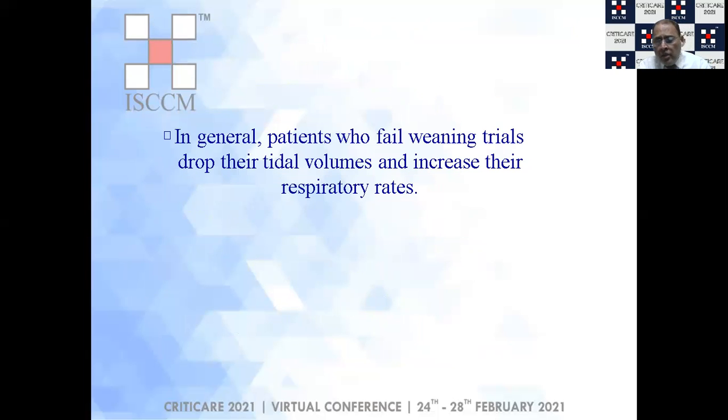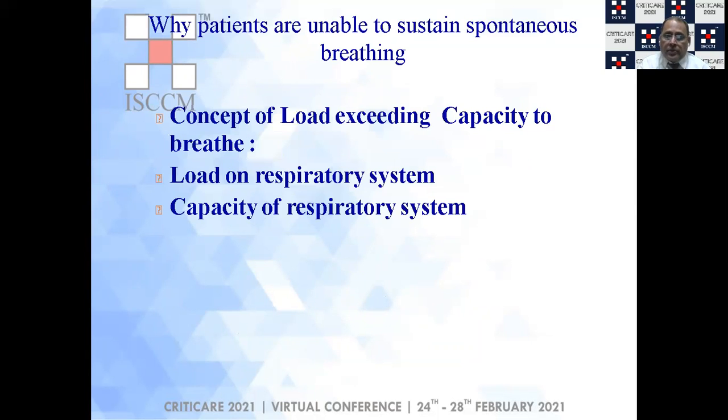In general, patients who fail weaning trials either drop their tidal volumes or have a sudden increase in their respiratory rates. Why these patients are unable to sustain spontaneous breathing depends on the balance between the load on the respiratory muscles and the capacity to breathe.